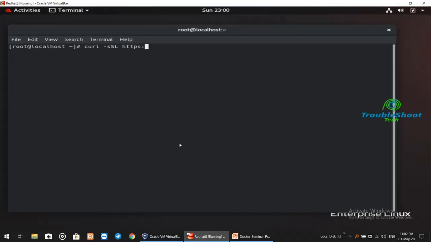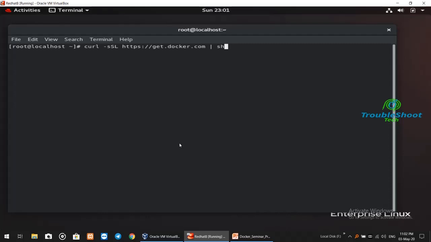This is the official website from which we can download Docker for any other versions of Linux, right? As soon as you run it, Docker will get installed on your computer with the CE version, which is Community Edition, right?